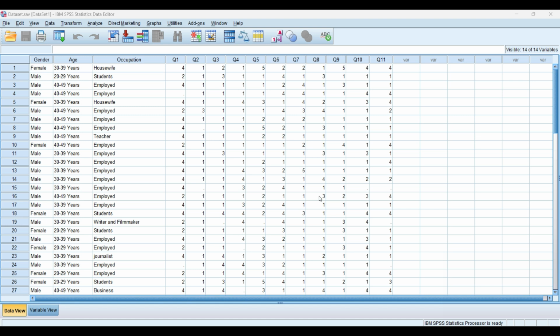In this video, we are going to learn how to replace missing values with mean, median and mode in SPSS. First, we will identify the missing values in our dataset. Then I will practically demonstrate how to calculate the mean, median and mode and use them to replace missing values.